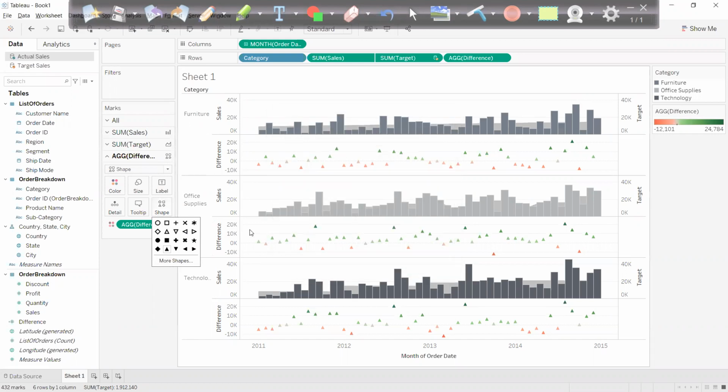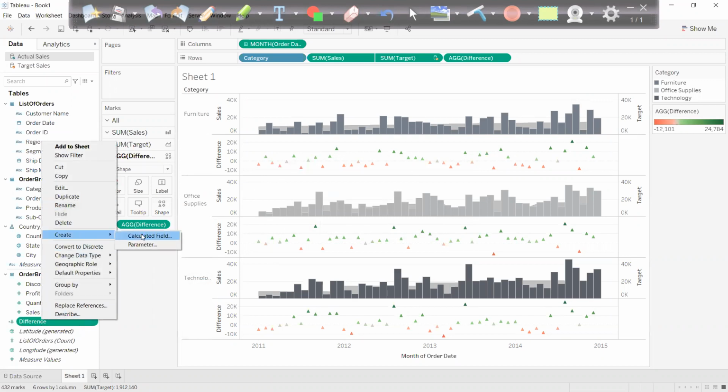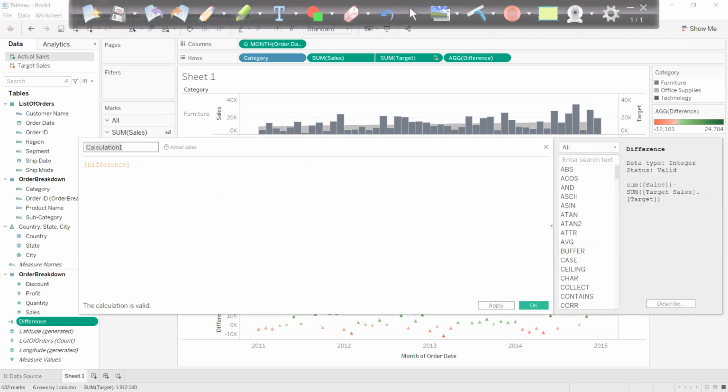I can write some logic. If the difference is positive, then give me the up arrow. If the difference is negative, give me down arrow. I have the difference, right? Let me try to write a logic. Let's see if it works with the knowledge we have as of now.